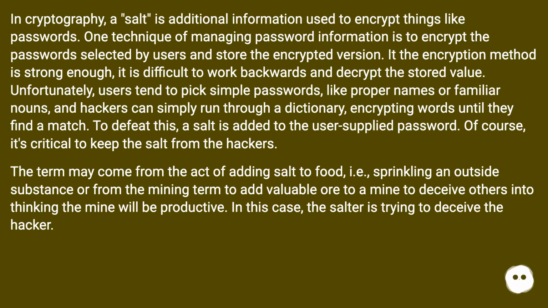If the encryption method is strong enough, it is difficult to work backwards and decrypt the stored value. Unfortunately, users tend to pick simple passwords, like proper names or familiar nouns, and hackers can simply run through a dictionary, encrypting words until they find a match. To defeat this, a salt is added to the user-supplied password. Of course, it's critical to keep the salt from the hackers.